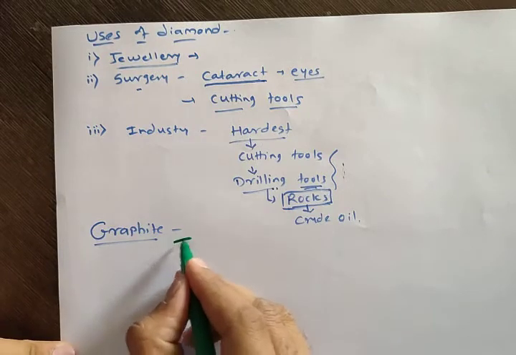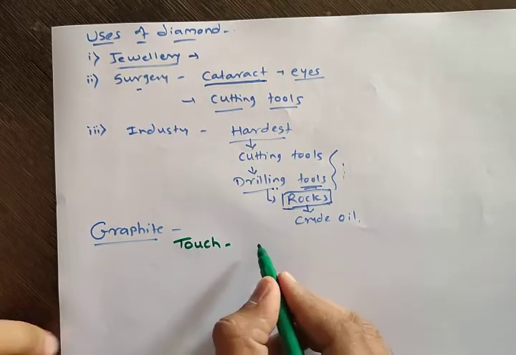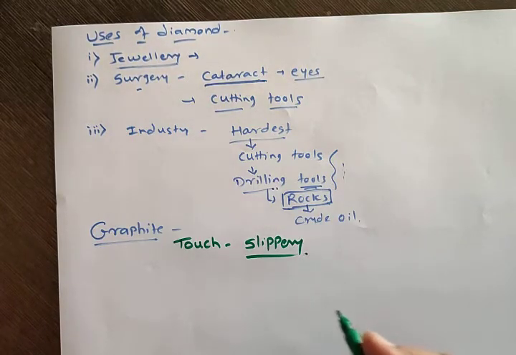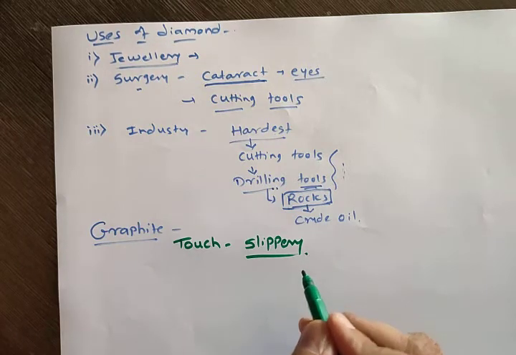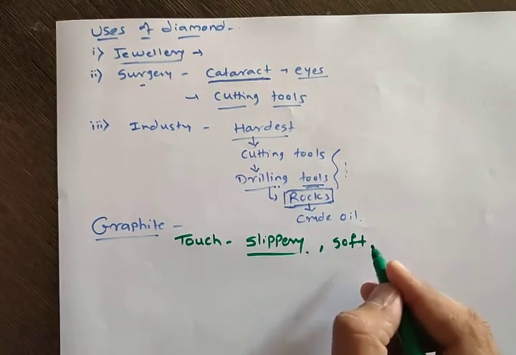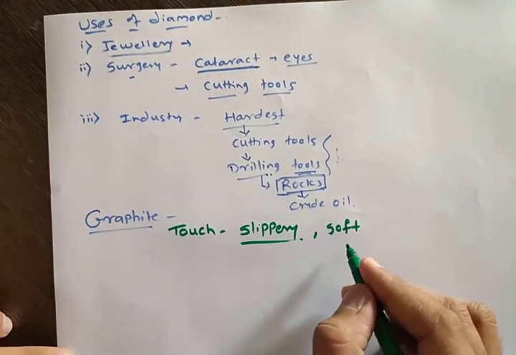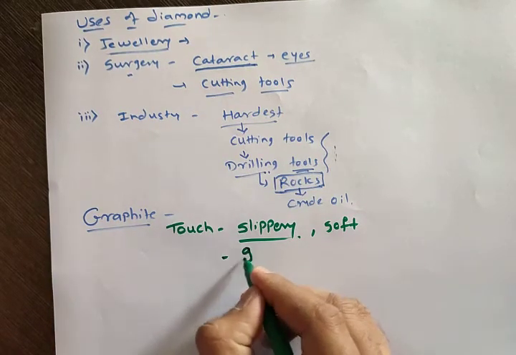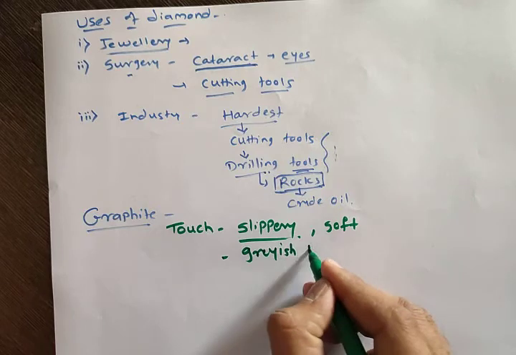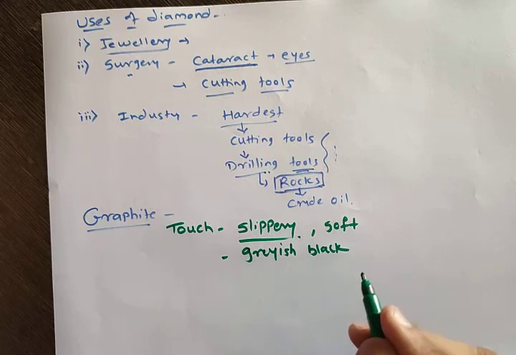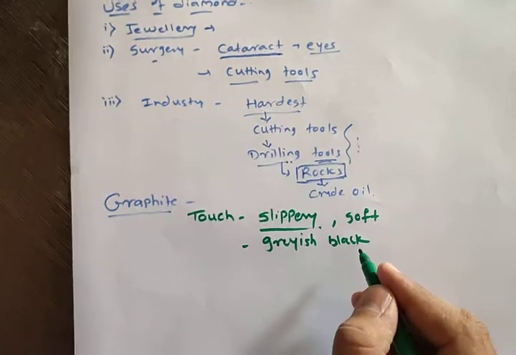If you touch that graphite, it is slippery in nature, correct? It is slippery in nature, and I will tell why it is slippery. Okay, then it is very soft. It can be easily broken, correct? So it is soft and slippery in nature. And what is its color? Gray. Its color is grayish black, correct? So this is graphite, and we will now study the structure of graphite.